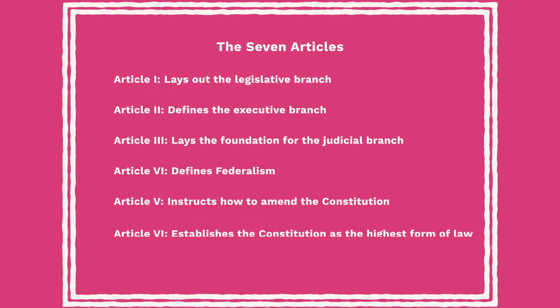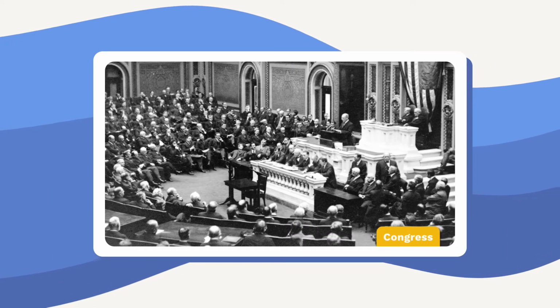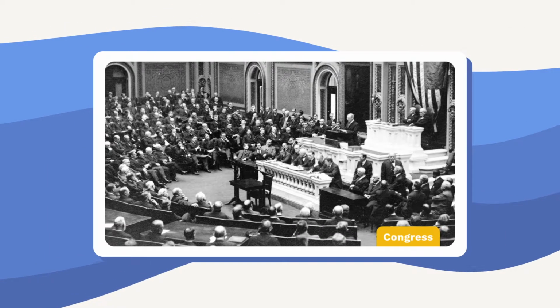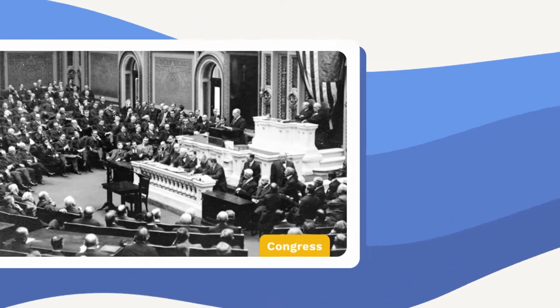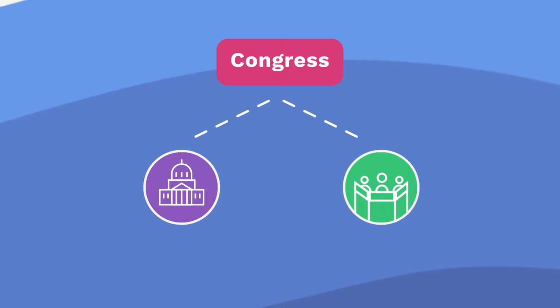Seven articles were drafted for the Constitution, which defined the different branches of government and created the rules by which this government operates. The first article lays out the legislative branch of the government, Congress, which creates law by drafting bills. Congress is composed of 2 houses, the House of Representatives and the Senate.